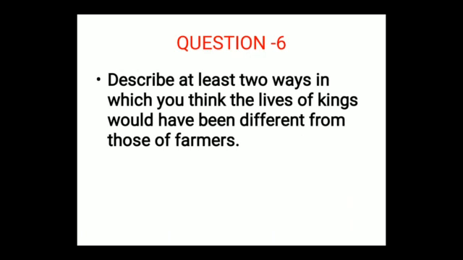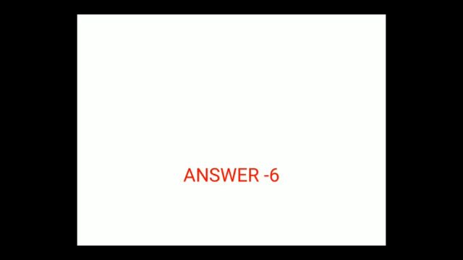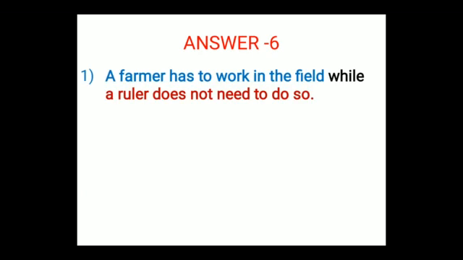Describe at least two ways in which you think the lives of kings would have been different from those of farmers. So the question is that we have to write two ways in which the life of kings were different from those of farmers at that time. And the answer for this question is what, students? Tell me. Let's see. A farmer has to work in the field while a ruler does not need to do so. So a ruler is a king.